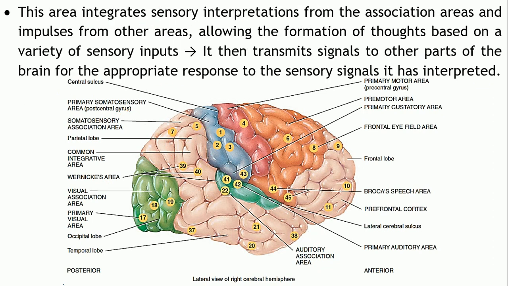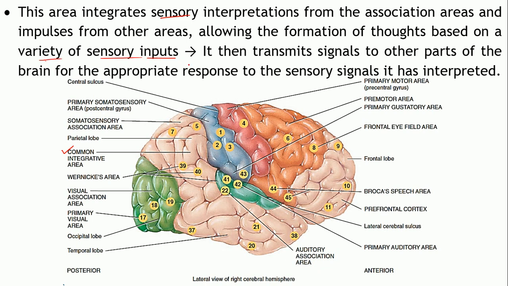So as you can see that this particular area, common integrative area, it is receiving the inputs from several primary sensory areas, right? So it helps in integrating the sensory interpretation. So as you can see the name, common integrative area. So it's an association area which helps in integrating the several sensory inputs. A variety of sensory inputs can be integrated.